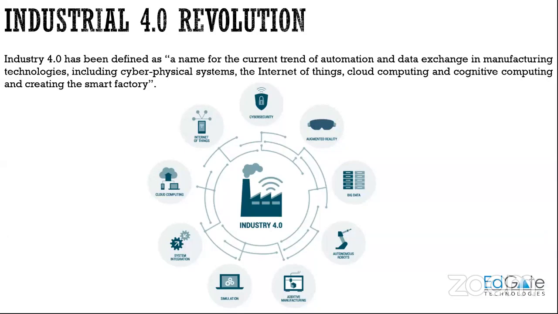So industries are trying to use IoT in such a way that they will be able to implement these robots, so that there will be no human interaction and the process can be done much faster.